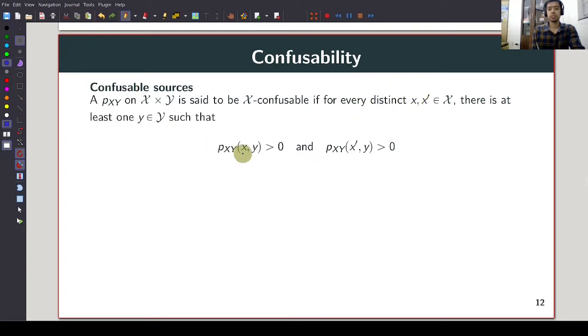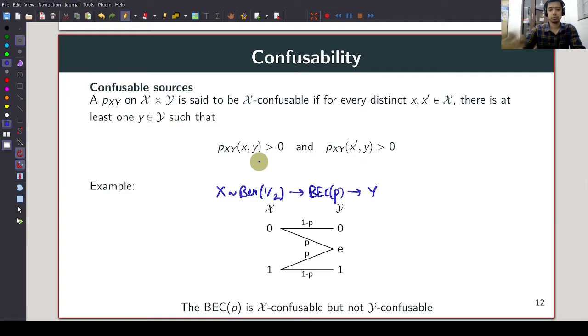In other words, the probability of (x, y) is greater than 0 and the probability of (x', y) is greater than 0. Now, just by definition, any joint distribution with full support is X-confusable. It is also Y-confusable. But it is possible to find confusable sources which don't have full support. And here is an example.